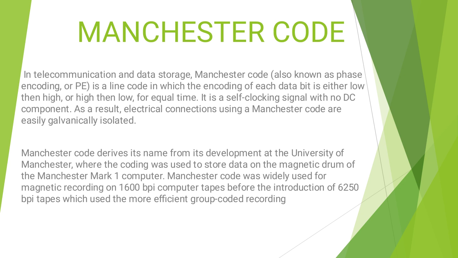Manchester code is widely used for magnetic recording on 1600 bpi, bits per inch, computer tapes before the introduction of 6250 bpi tapes, which more efficiently used group coded recording. What he is telling is, before 6250 was developed, 1600 bpi was used to store data. That means earlier it was only 1600 bits per inch, but after IBM developed it, it has been raised to 6250 bits.